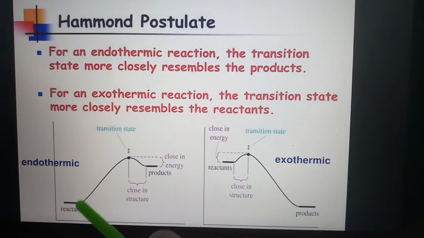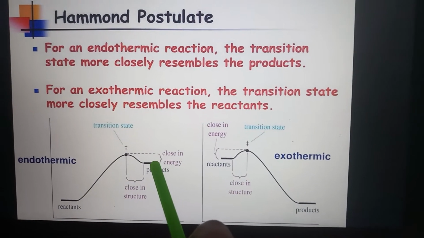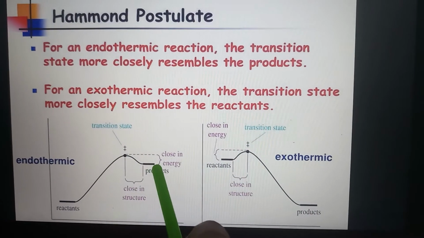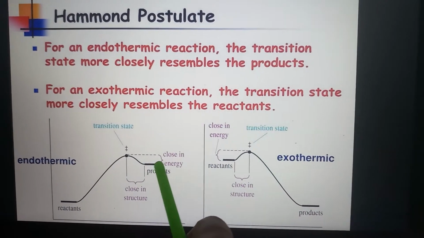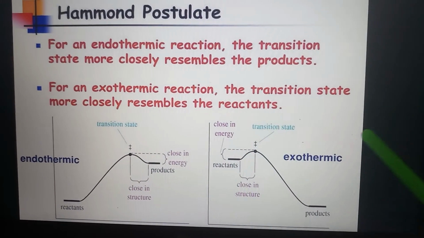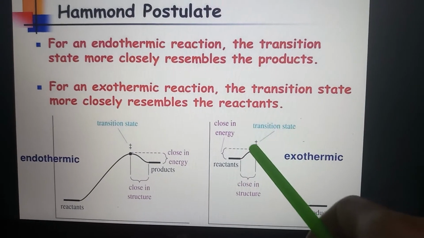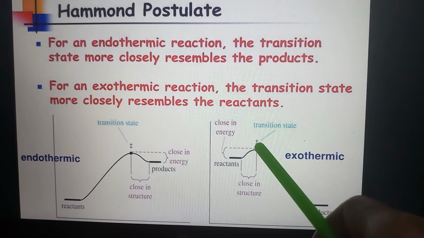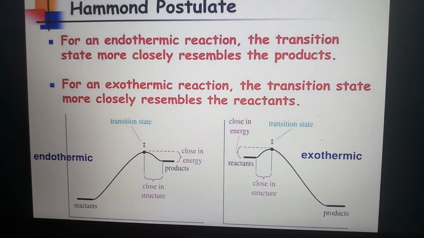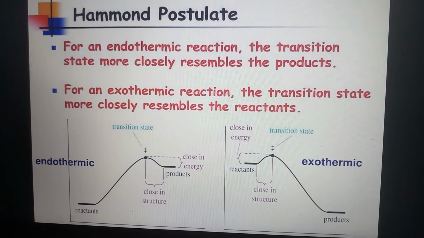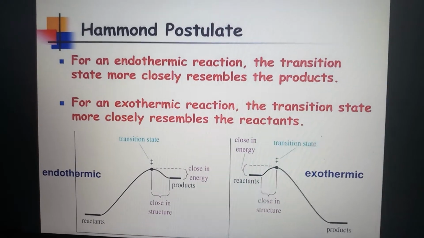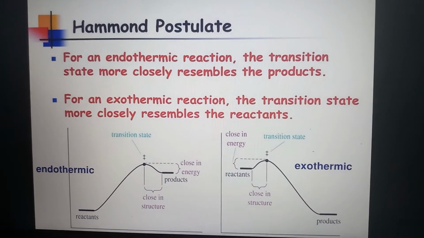For an endothermic reaction, you can see the transition state. Here is the transition state, which more closely resembles the product. They are close in energy. And in case of an exothermic reaction, the transition state more closely resembles the reactant. Is it okay for you? Okay.